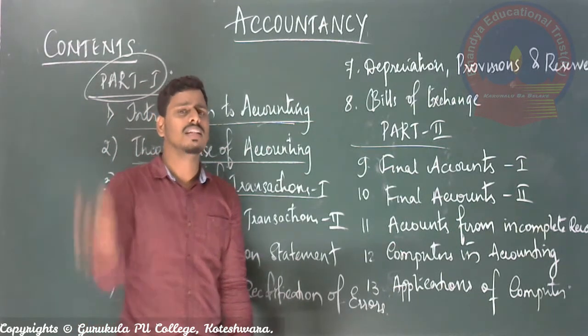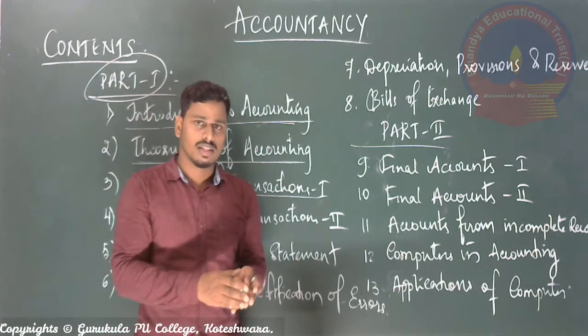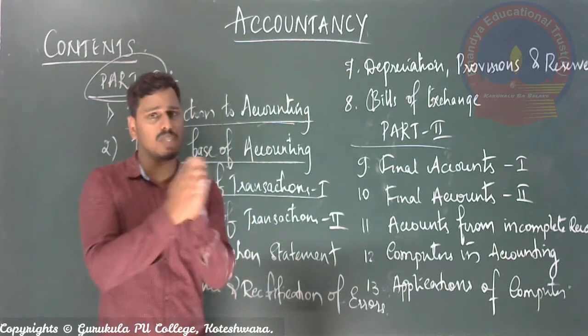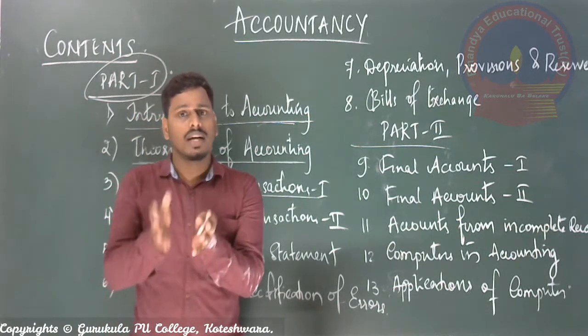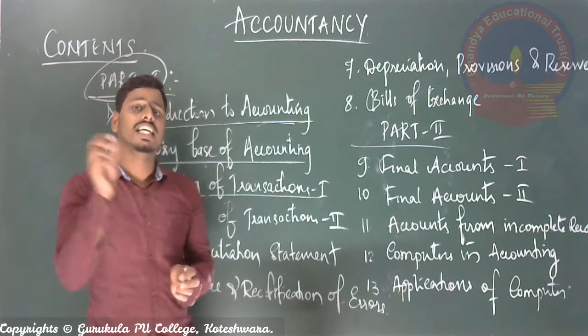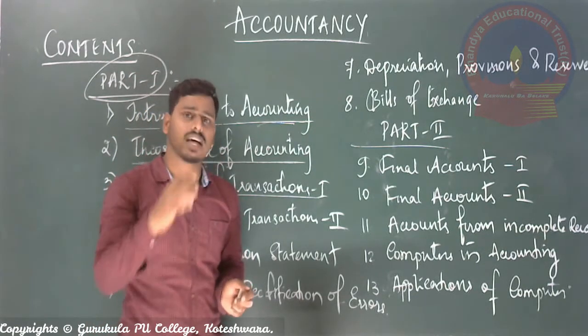For example, there are many books of account. Once you finish the first book, the same will be transferred to the second, and the second will be transferred to the third, right? So different steps are there, and in each step different books and different documents are maintained.